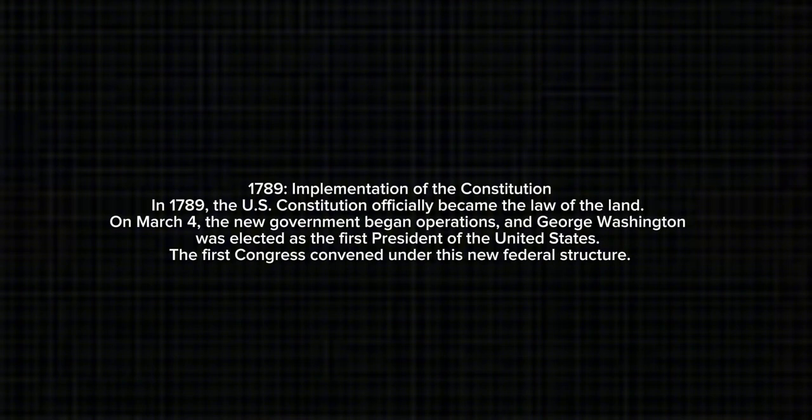1789, Implementation of the Constitution. In 1789, the U.S. Constitution officially became the law of the land. On March 4, the new government began operations, and George Washington was elected as the first president of the United States. The first Congress convened under this new federal structure.